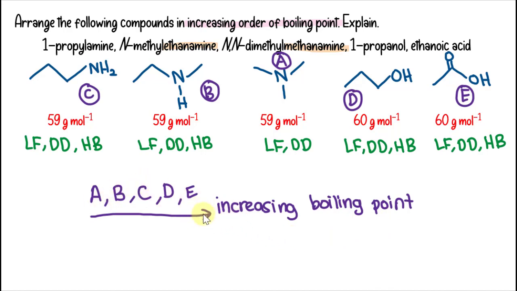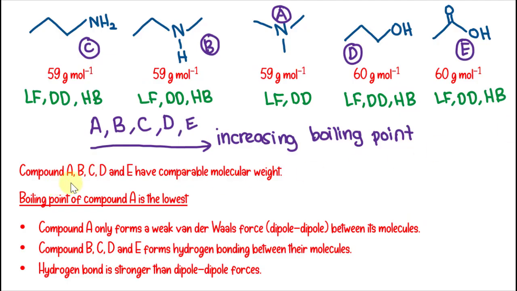Since we have arranged them, we already know why we arranged them this way, and that is what we put in our explanation. To explain it in sentences, first we state that compounds A, B, C, D and E have comparable molecular weight. Why does compound A have the lowest boiling point? Because it can only form weak van der Waals forces between its molecules, which is dipole-dipole, while B, C, D and E form hydrogen bonding between their molecules. Since hydrogen bond is stronger than dipole-dipole, A has the lowest boiling point.